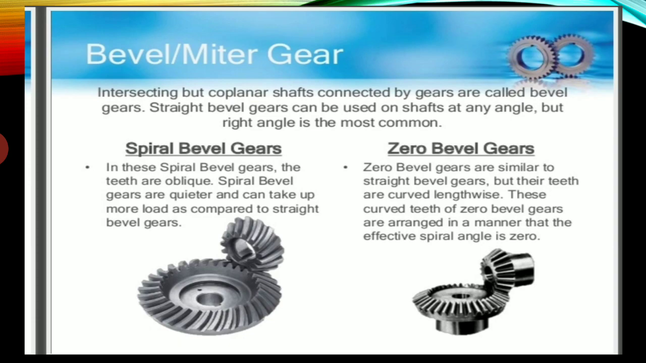Then we have the zerol bevel gear. Zerol bevel gears are similar to straight bevel gears, but their teeth are curved lengthwise. These curved teeth of the zerol bevel gear are arranged in a manner that the effective spiral angle is zero.